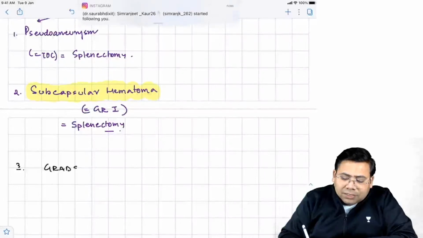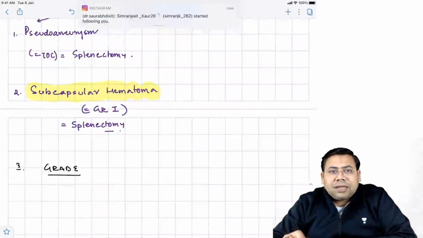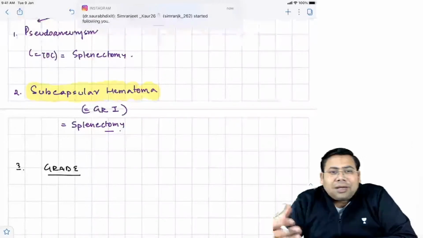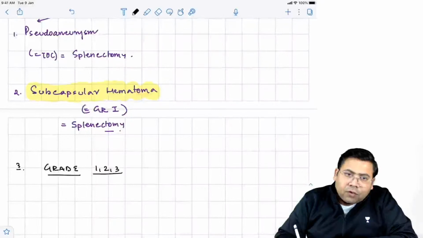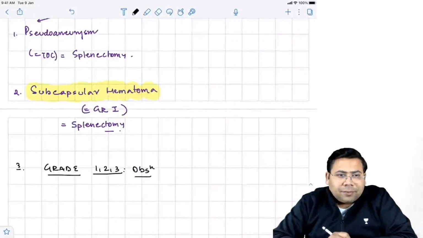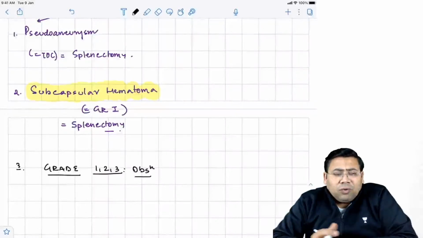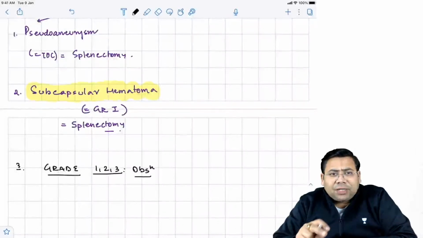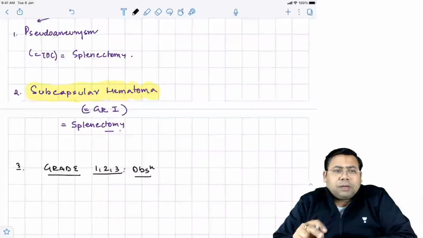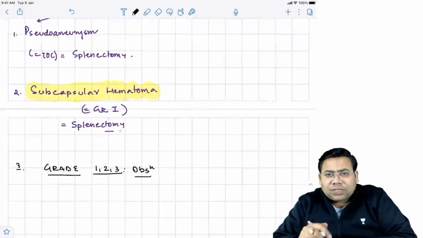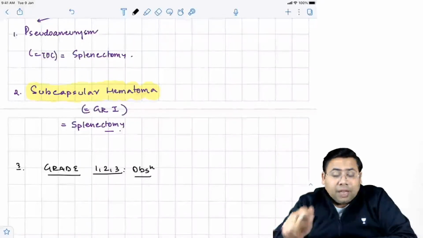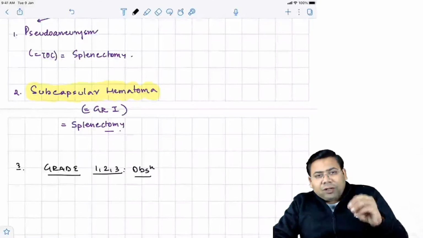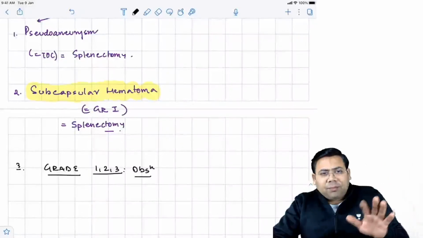If we talk about the grade on CT scan, we can have grade 1, 2 and 3. For grade 1, 2 and 3, you are going to go for observation, isn't it? You don't do anything for them except if it is a grade 1 subcapsular hematoma, because right now the patient is stable. But how long the patient will stay stable, no one knows. And there is a fate of rupture. Rupture is going to happen.